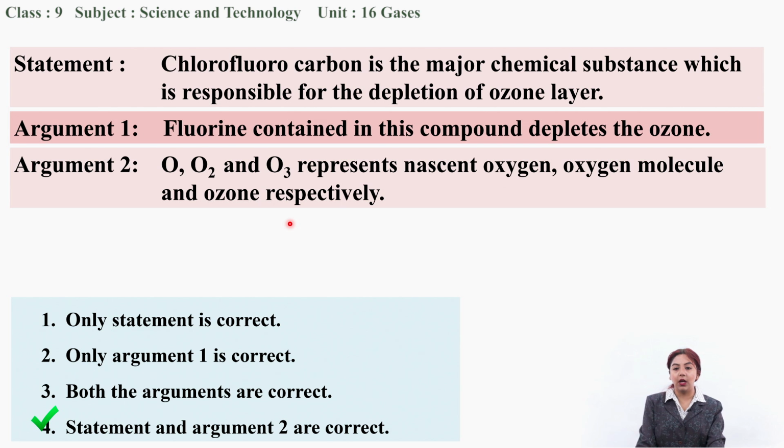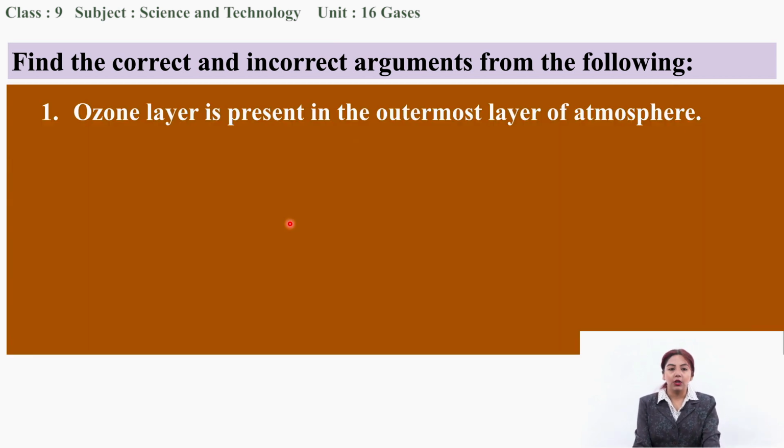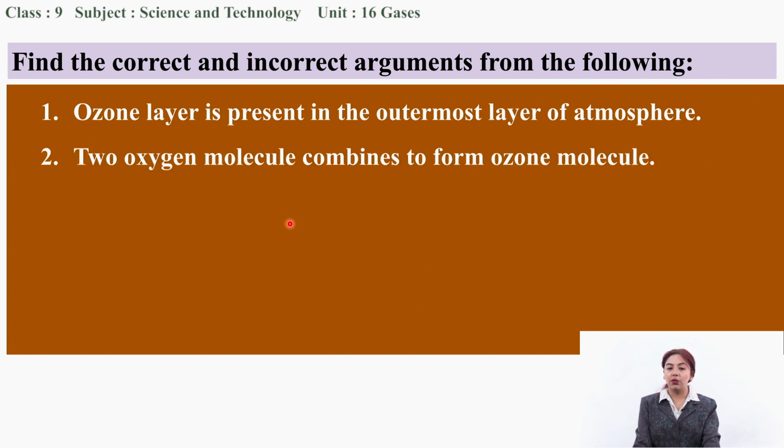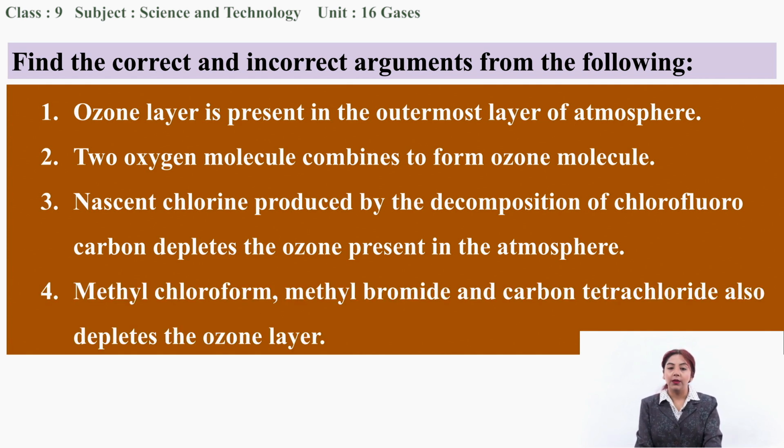Now let us solve another question as well. Find the correct and incorrect arguments from the following. The arguments we have are: Ozone layer is present in the outermost layer of atmosphere. Two oxygen molecules combine to form an ozone molecule. Nascent chlorine produced by the decomposition of chlorofluorocarbon depletes the ozone present in the atmosphere. And methyl chloroform, methyl bromide and carbon tetrachloride also deplete the ozone layer.